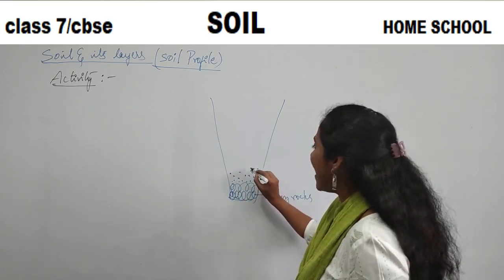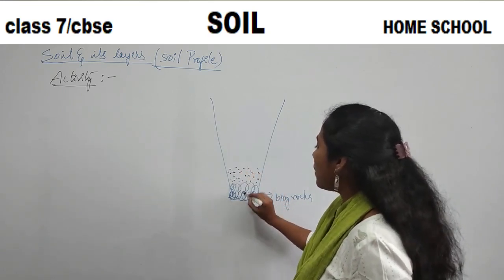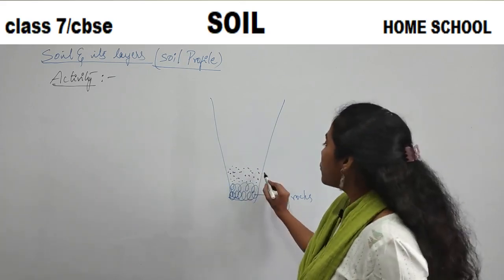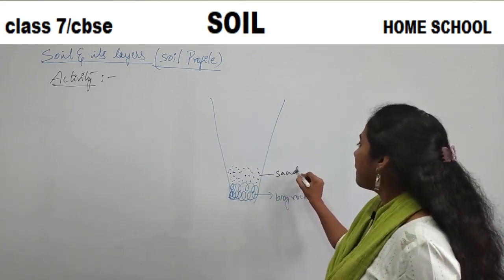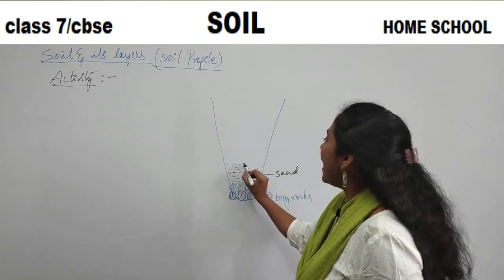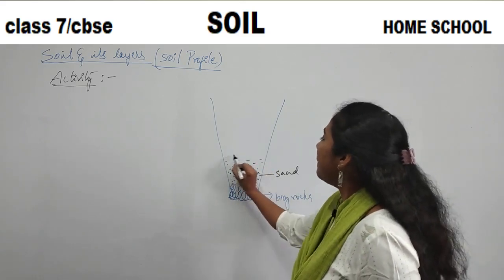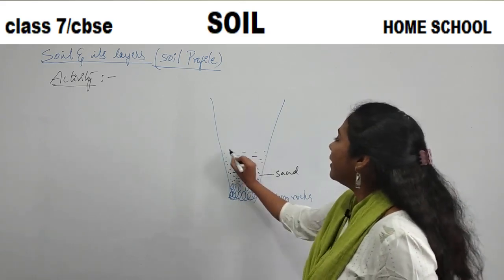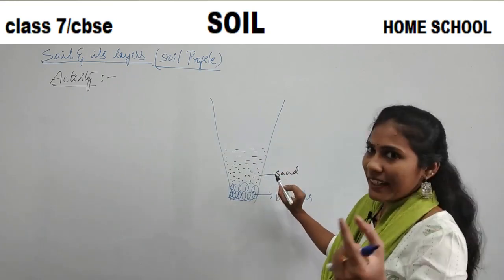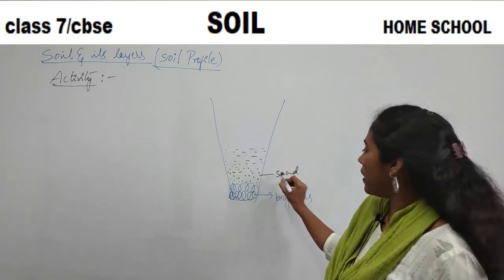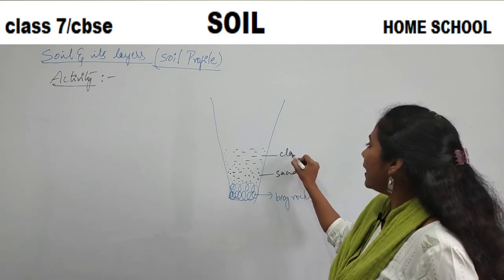Sand particles. Sand particles are quite smaller than bigger rocks, isn't it? And after that, you will see the clay particles. Clay is a type of soil where the particles are very much smaller than sand. So clay will settle.